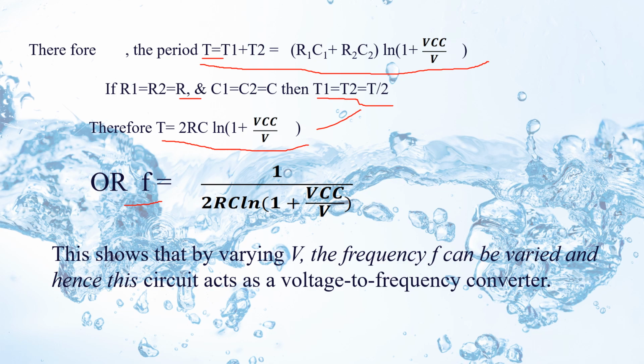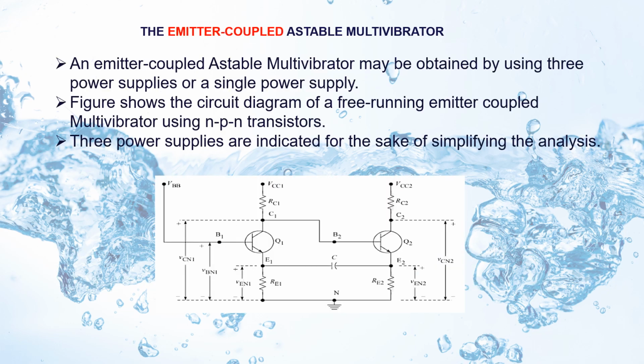This shows that frequency is a function of the additional voltage source V. If you want to change the frequency f, you can change V. Here frequency can be varied by varying this additional voltage. This shows that by varying V, the frequency f can be varied, and hence this circuit acts as a voltage to frequency converter. Now let us see the emitter coupled astable multivibrator.